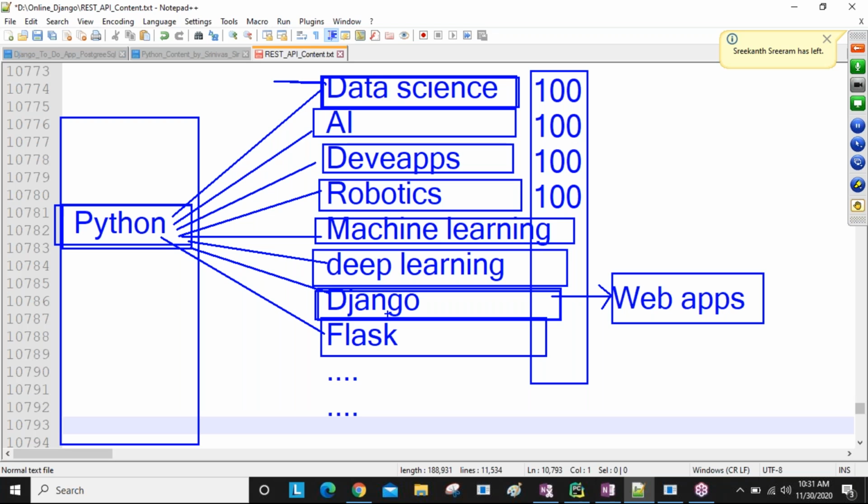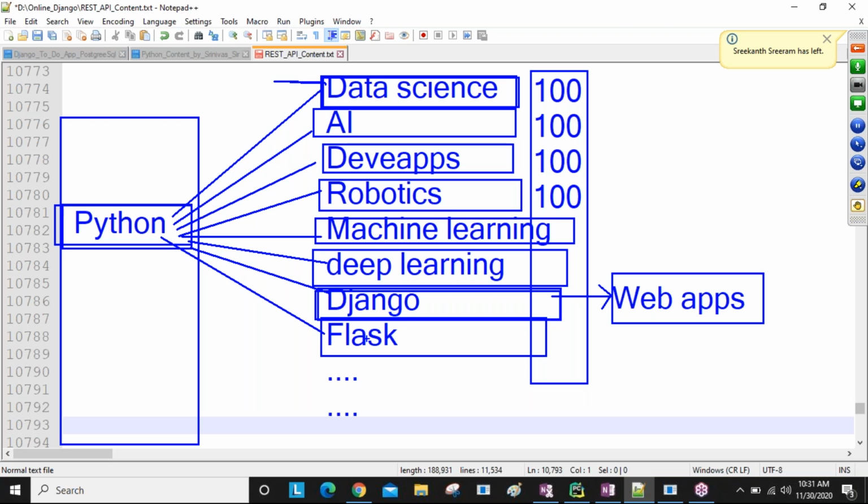Clear? So why are you learning the Django framework? This is the reason: to learn web applications. If you learn the Django framework, then with less cost and less time, you can complete this course compared to other courses. That is the concept here, guys. Okay. Nowadays every student is eagerly waiting to get a job immediately. That's why all people are giving top priority to Django for learning, for getting jobs immediately also. Got it, guys?